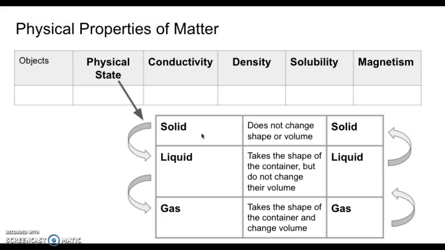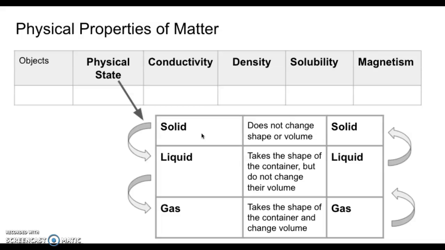So think about the balloon. If the balloon increases in size when you blow air into the balloon, right, it's increasing the volume. So that's what I'm talking about. The amount of space it takes up, that's the volume. So a solid object, if you move it around, it's not going to change its shape. It's not going to change its volume. We already know that.